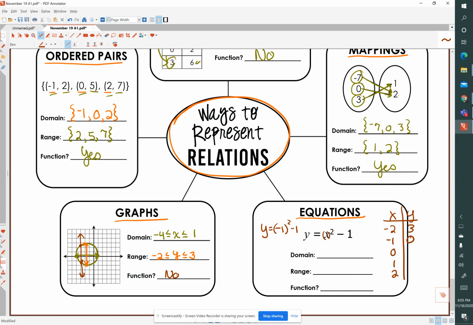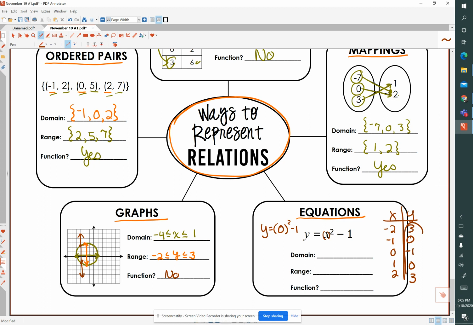If we substituted 0, we would have -1. And if we substituted 1, we would have 0. And we substituted 2, we would have 3.